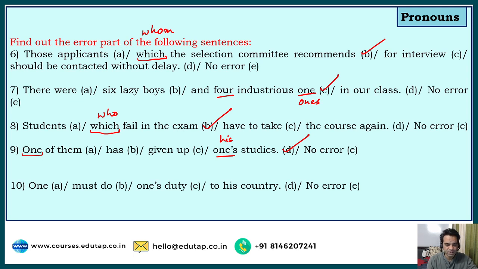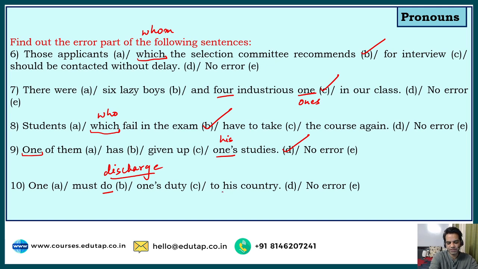Next question, guys. One must do one's duty to his country. First of all, guys, I should tell you that we do not say one must do one's duty. We should use one should discharge. So we say one should discharge one's duty. So that's just additional information. So instead of do, we should have used one must discharge one's duty to his country.